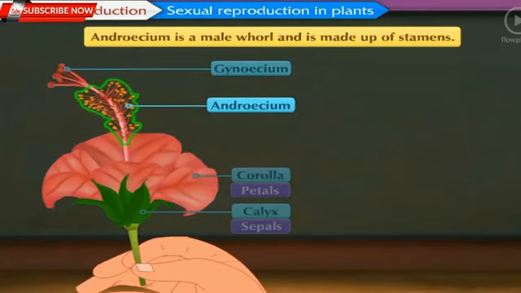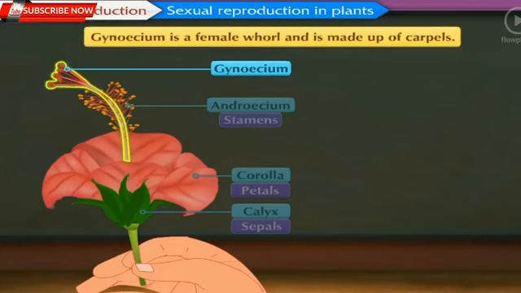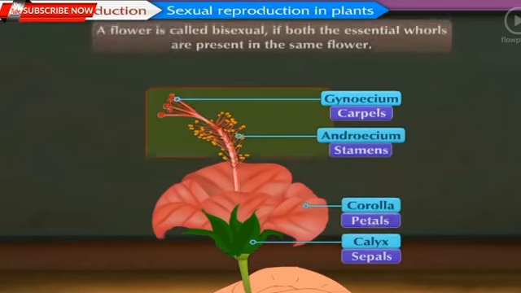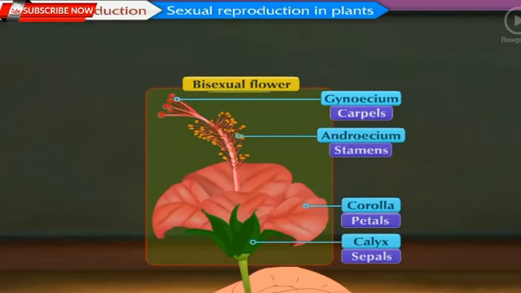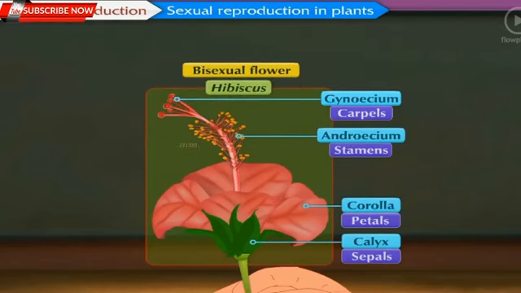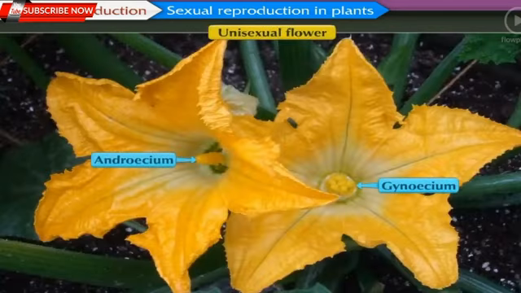Androecium is a male whorl and is made up of stamens. Gynoecium is a female whorl and is made up of carpels. A flower is called bisexual if both the whorls, that is androecium and gynoecium, are present in the same flower. Hibiscus is an example of bisexual flower. A flower is called unisexual if any one of the essential whorls is present in the flower.